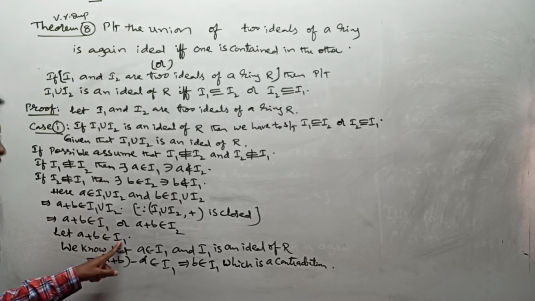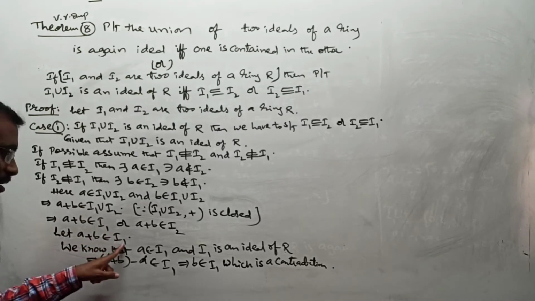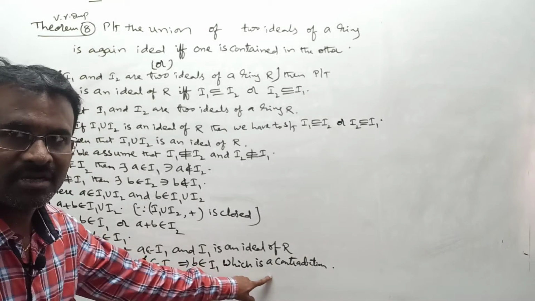A plus B belongs to I1 is wrong. We took A plus B belongs to I1, that's why we got a contradiction here, a wrong condition.